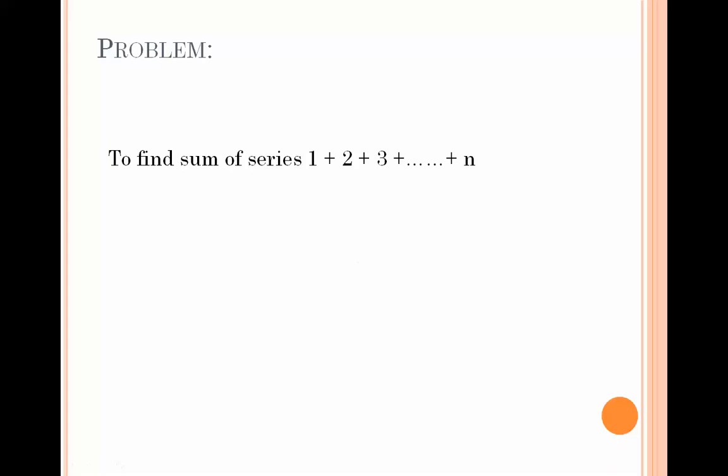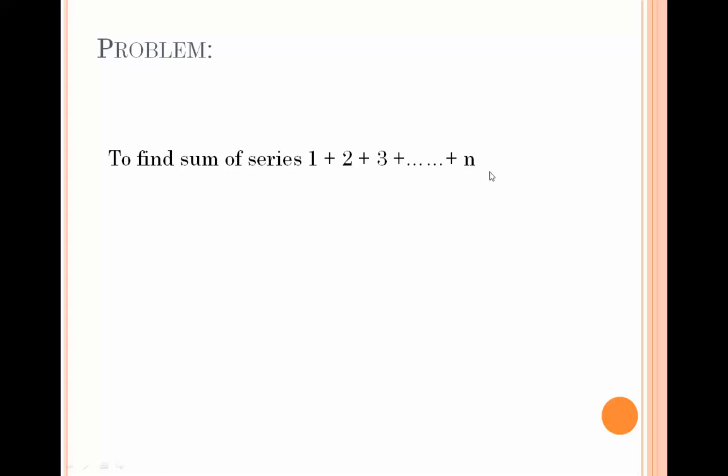Now we will take an example. Suppose we have a problem to find the sum of a series. We have to sum the first n natural numbers. It is clear from the problem that we have to repeatedly do the summation operation. That means we have to sum the natural numbers, and this n can be anything, this limit can be anything. So from the problem it is very clear that we can make use of the while loop, and we have to take this n, a limit up to which we have to move. We can take this limit from a user.